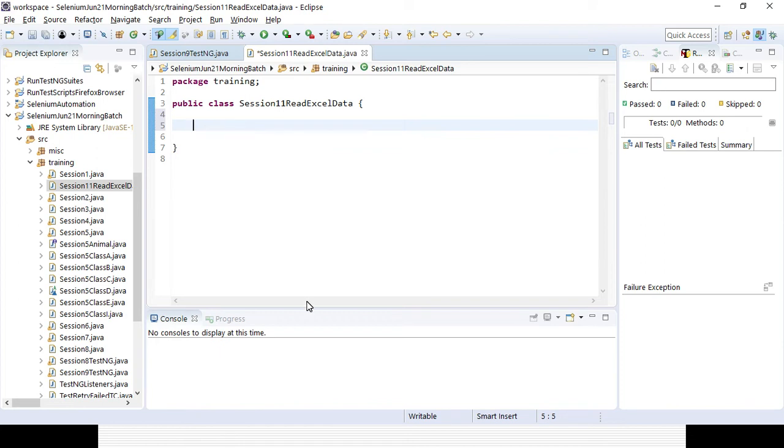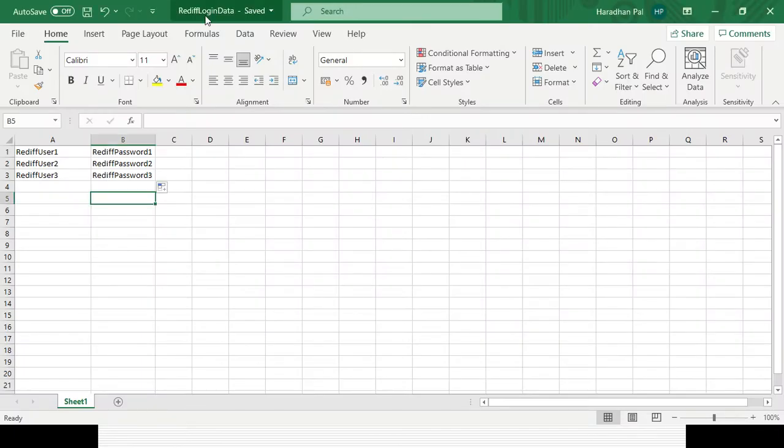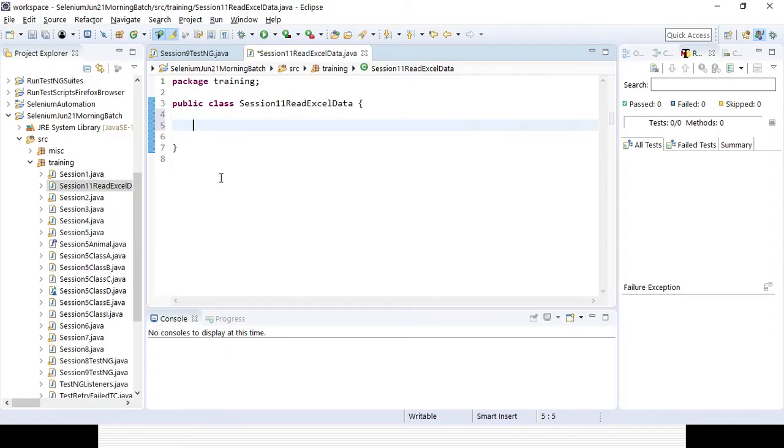What is the workbook here? Workbook is your Excel sheet. This is your workbook, and worksheet, this is the sheet. So I will be creating some variables for the workbook. XSSFWorkbook, suppose say wb. This is the variable I am defining globally. Similarly, for the worksheet, I can also define one variable, XSSFSheet, suppose sheet.